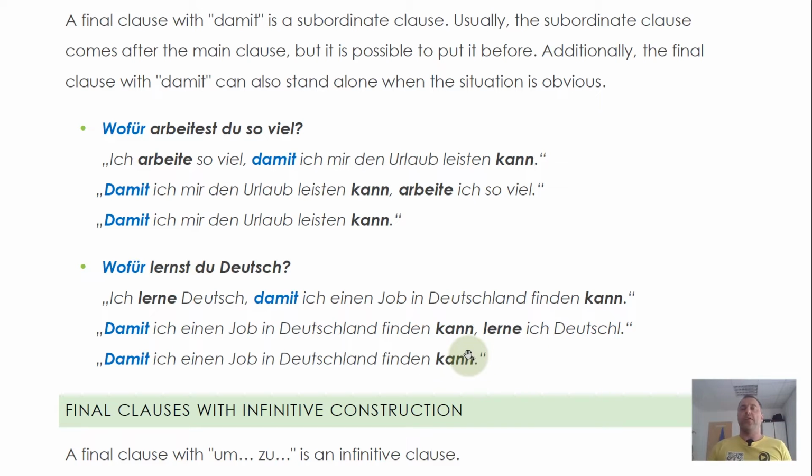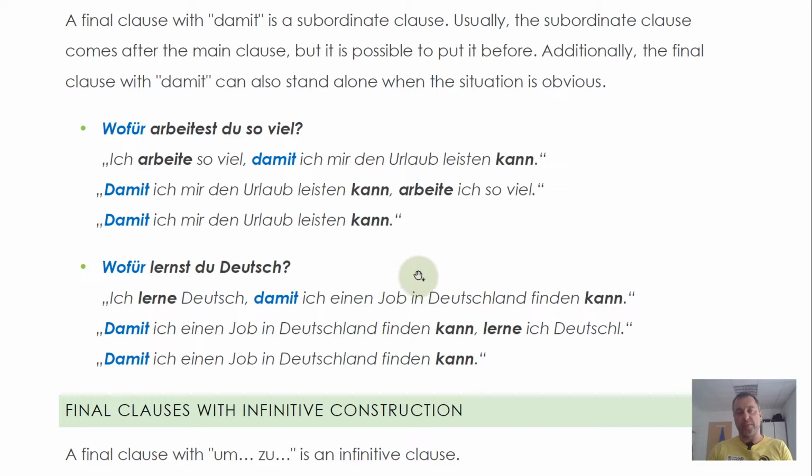You probably wonder now, why can't I just use weil? Because the question for causal sentences, so subordinate clauses with weil, check it out in the info cards if you don't know it yet, is also this question. You could say, ich arbeite so viel, weil ich mir den Urlaub leisten will. This is usually in combination with the modal verb können.